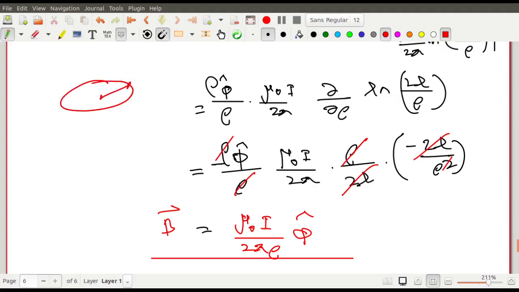Suppose this is the point. Try to understand the directions in a cylindrical coordinate system, which one is in which direction. This along the radius is called the rho cap. This direction is rho cap.